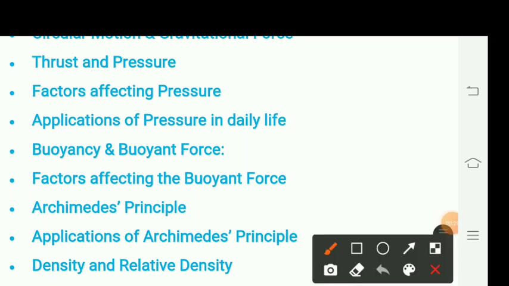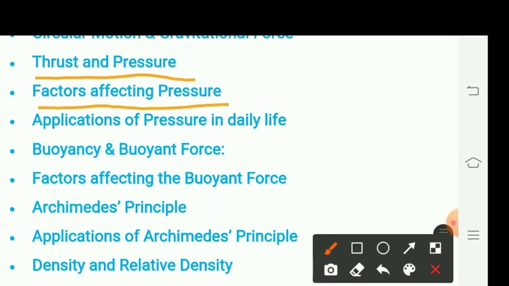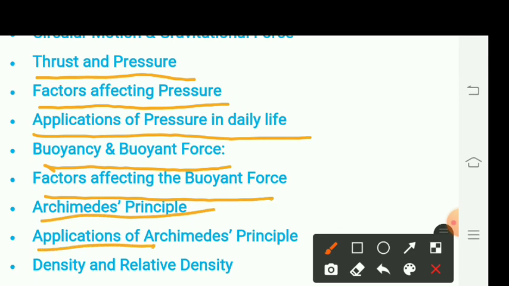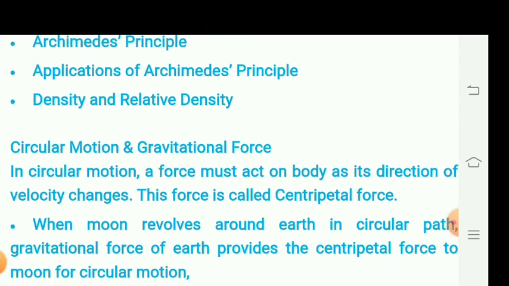The points which we are going to discuss are thrust and upthrust, pressure, factors affecting pressure, applications of pressure in daily life, buoyancy and buoyant force, factors affecting the buoyant force, Archimedes principle, its application, density and relative density of the object.